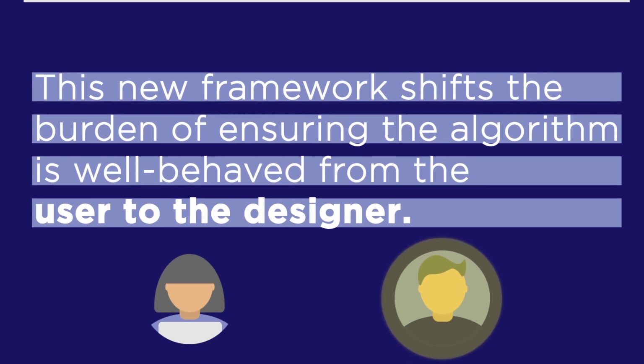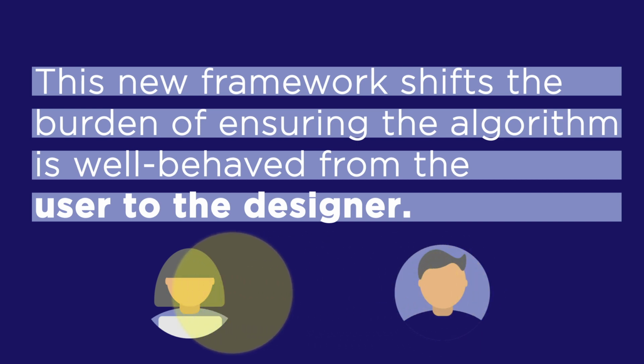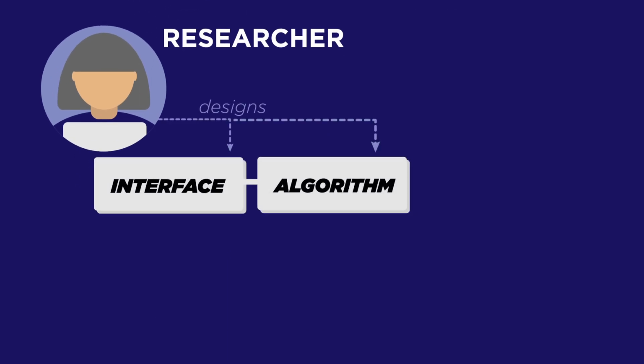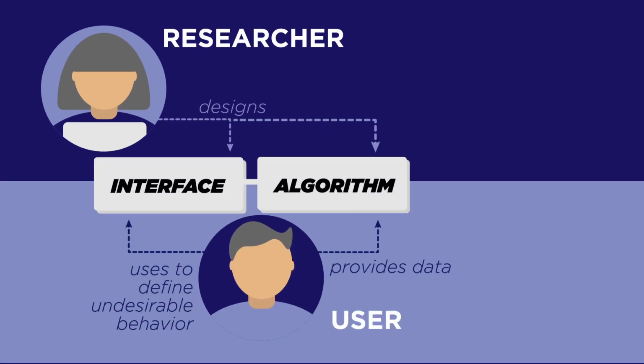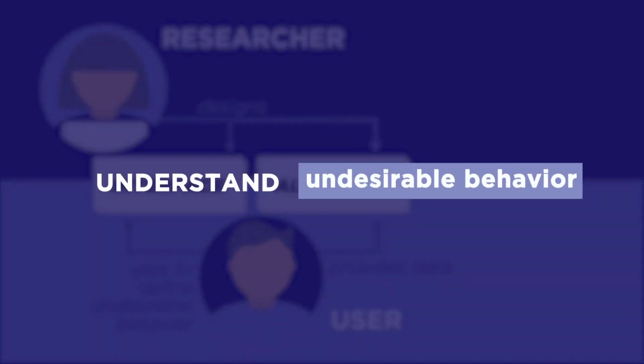This new framework shifts the burden of ensuring that the algorithm is well behaved from the user of the algorithm to the designer of the algorithm. In this framework, the designer provides an interface that allows the user to easily define undesirable behaviors that would undermine fairness or safety. The designer's algorithm now has to be smarter than before. It needs to understand the user's definition of undesirable behavior, reason about what would cause this undesirable behavior, and avoid that behavior with high probability.